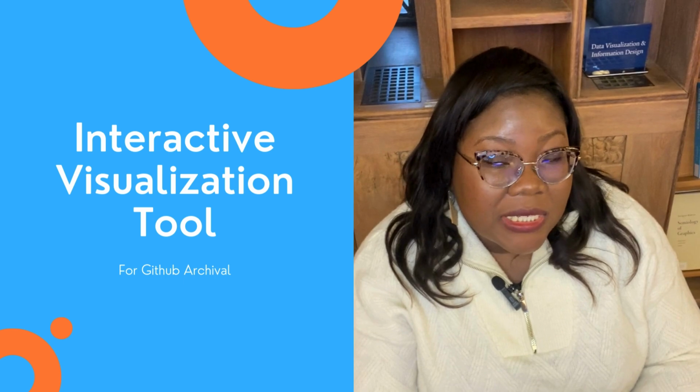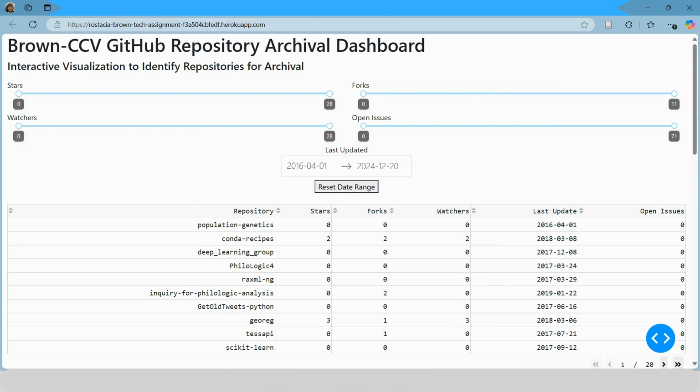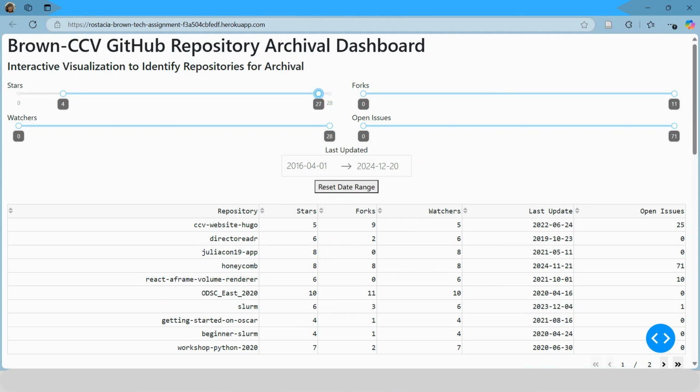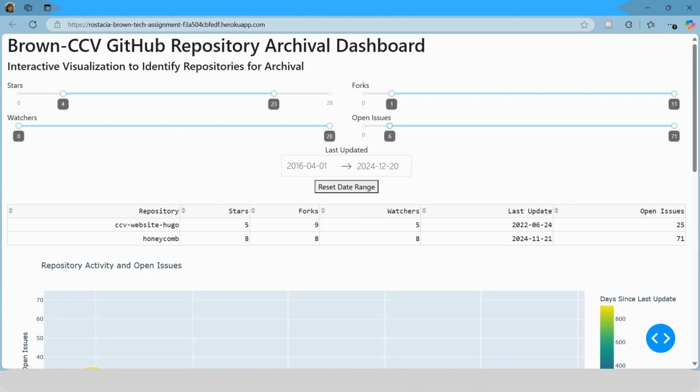I've deployed this dashboard for Brown University's CCV's GitHub, where you can adjust the number of stars, forks, open issues, and watches. By adjusting these sliders, you can change the criteria of the repos that you see in the table.